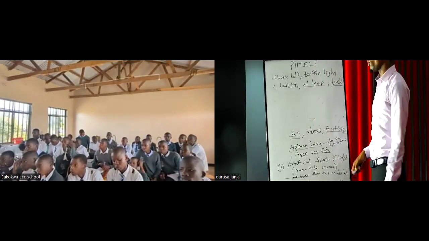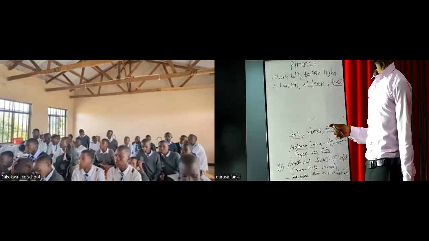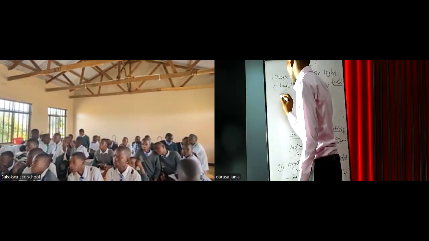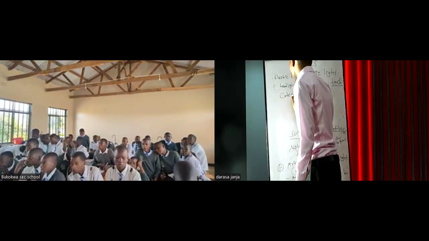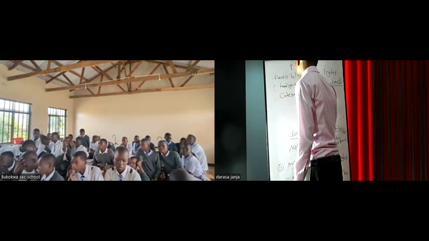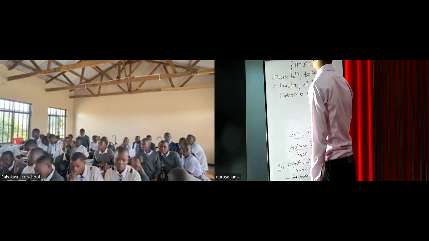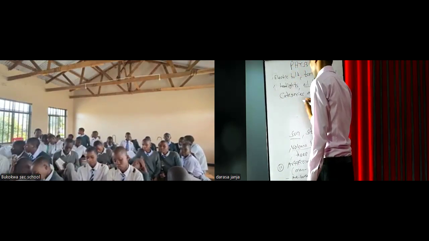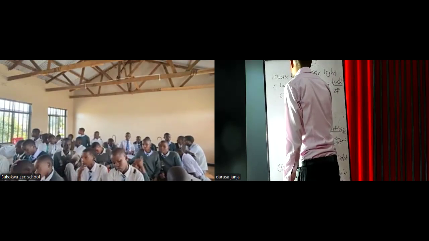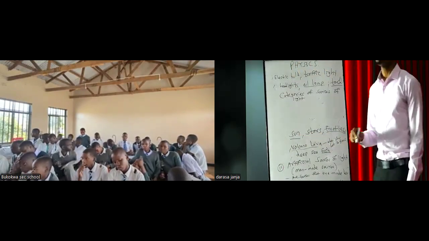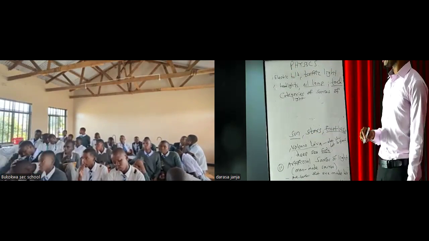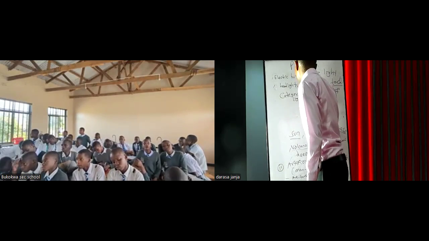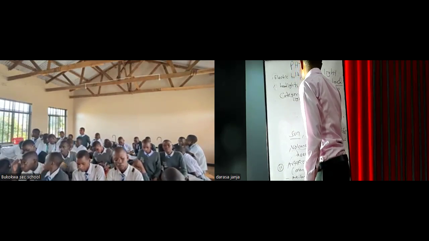All these sources of light, natural and artificial, can be categorized into two categories. Categories of sources of light.